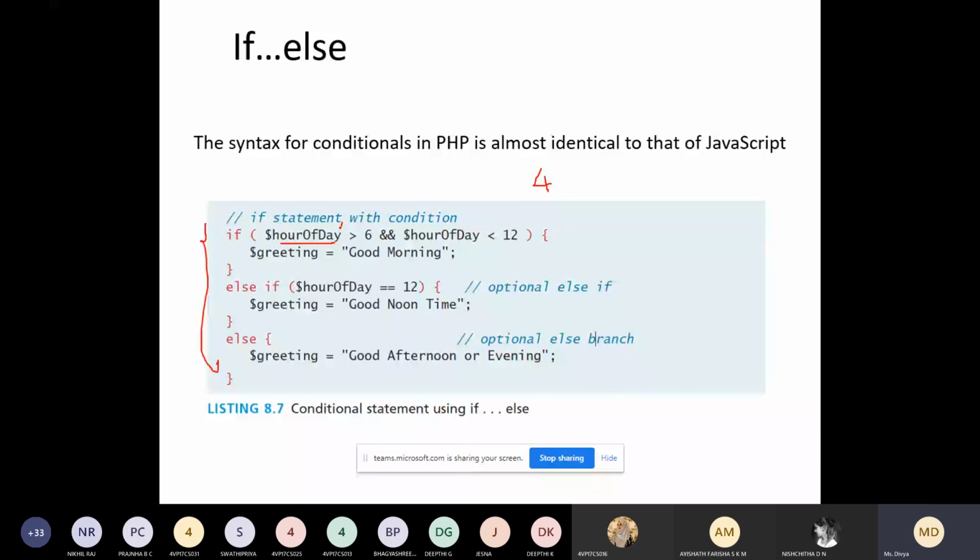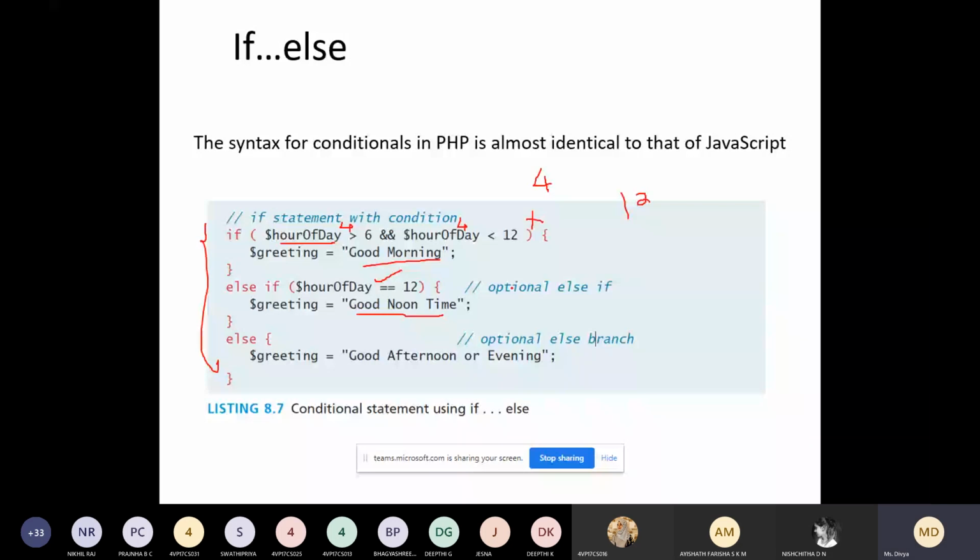In our case, 4 is greater than 6 and 4 is less than 12. In that case, display good morning. Suppose you give 12, then what will happen? This condition fails, because 12 is less than 12 fails. So it will come to the else if: 12 is equal to 12. Yes, this condition is true. So in that case, it will display good noon time.